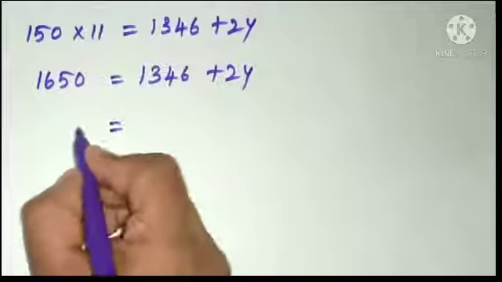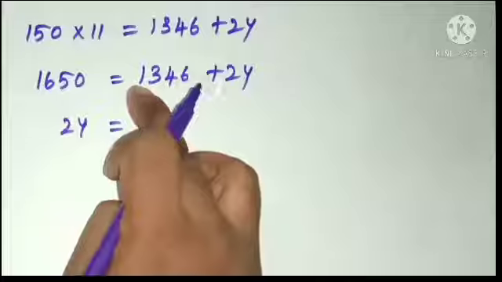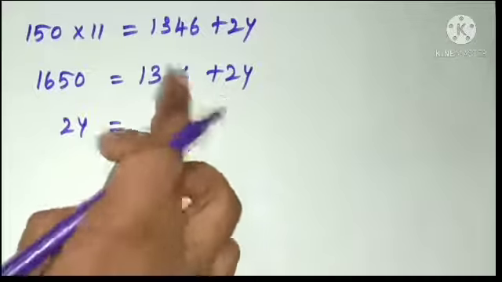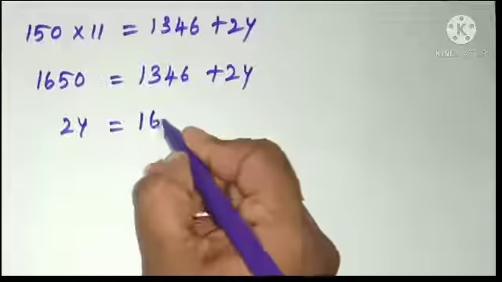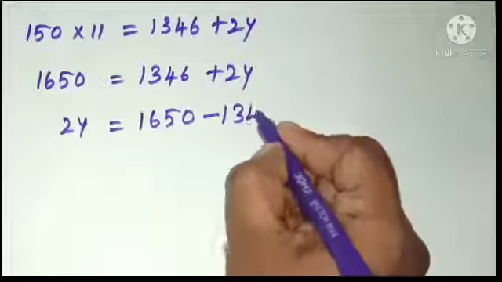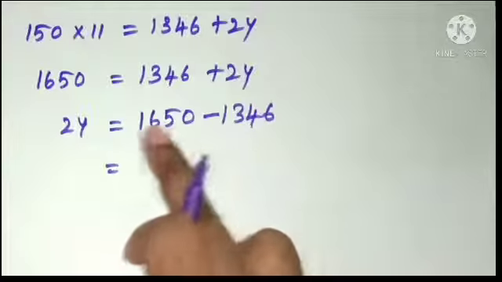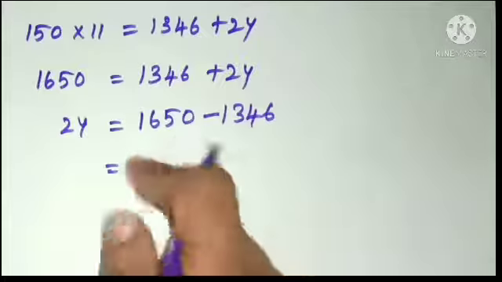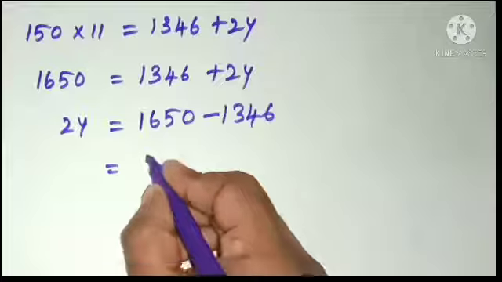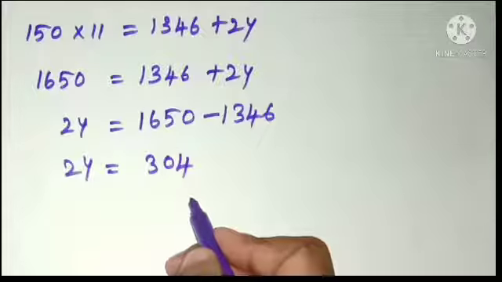Keep 2y on the left hand side and bring 1346 to the other side. We get 1650 minus 1346. When we subtract 1346 from 1650, we get 304. 2y is equal to 304.